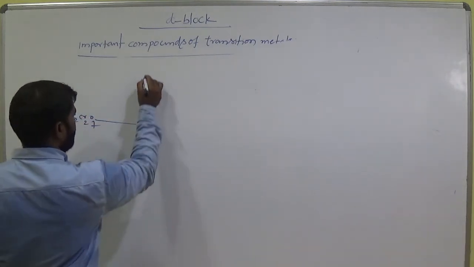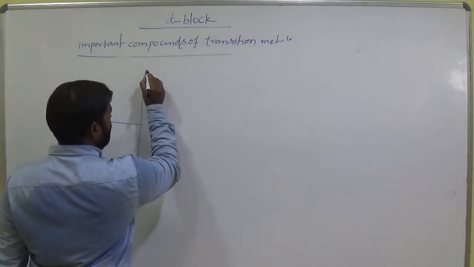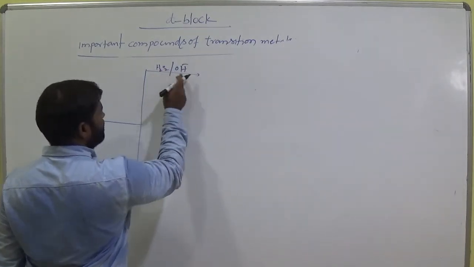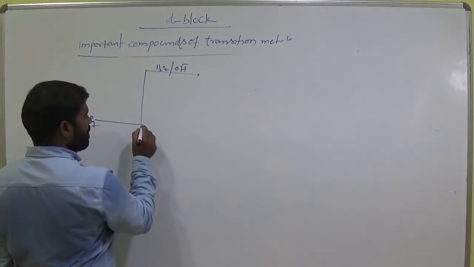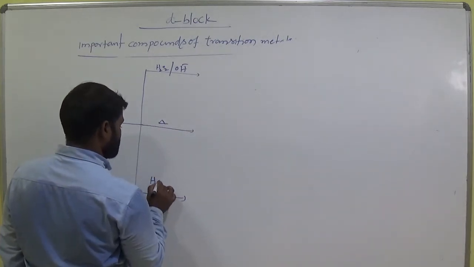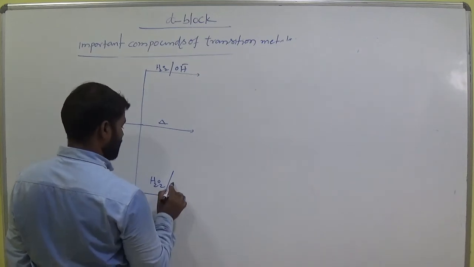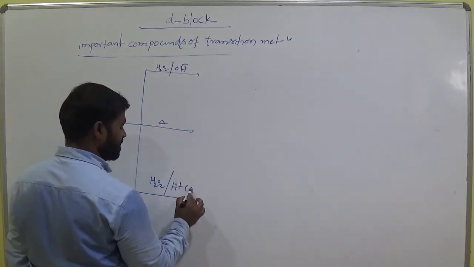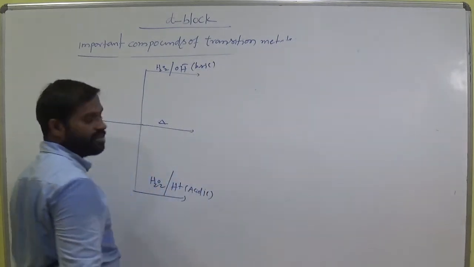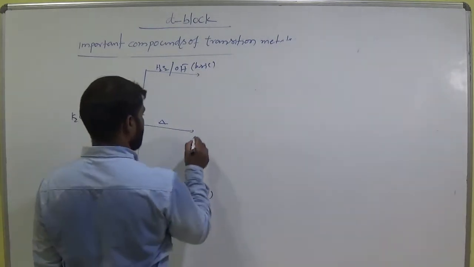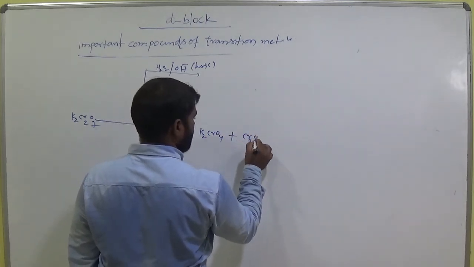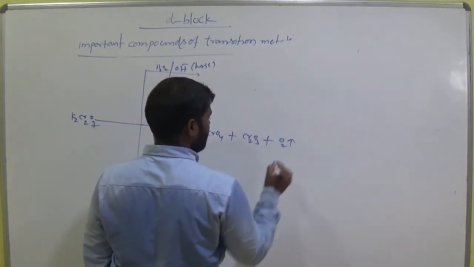K2Cr2O7 in presence of hydrogen peroxide in presence of base, and suppose it undergoes heating, and H2O2 in presence of acidic medium. H plus means acidic, OH minus means basic medium. What we get? K2CrO4, potassium chromate, and chromium trioxide and oxygen we get.